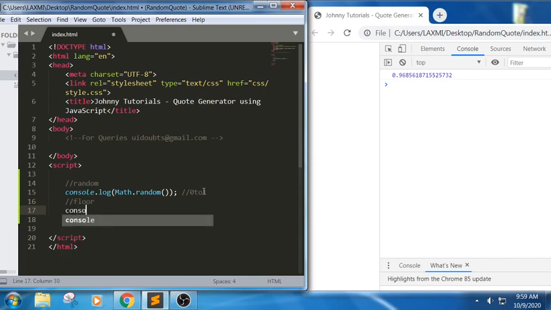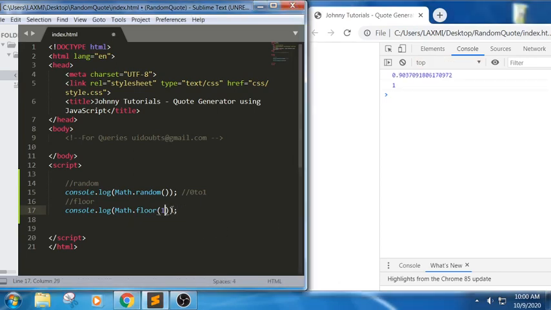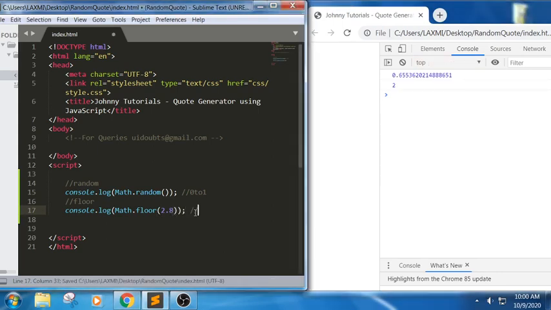Suppose I have written Math.floor of 1.6. Whenever I refresh, see here, it changes the value. For example, if I write 2.8, it will convert into the nearest lower integer value.